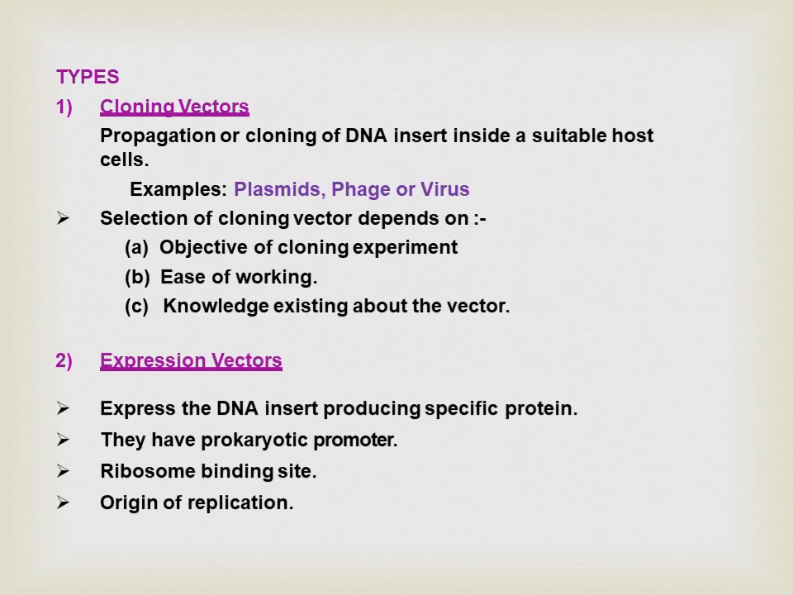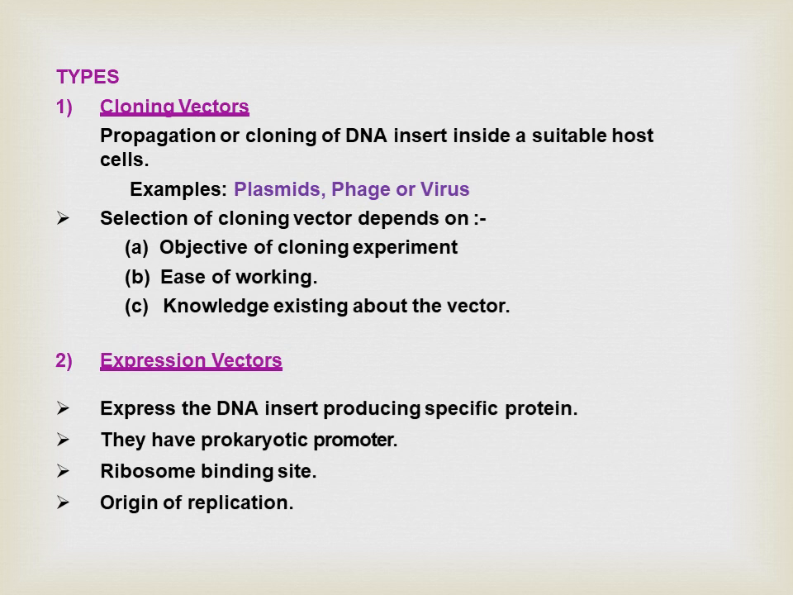There are two types of vectors. The first one is the cloning vector and the second one is the expression vector. A cloning vector is used for cloning of a DNA insert inside a suitable host cell. Examples are plasmid, phage, or virus. The selection of a cloning vector depends upon the object of the experiment, ease of working, and the existing knowledge about the vectors. Cloning vectors are used in genomic libraries, in preparing probes, and in genetic engineering experiments.